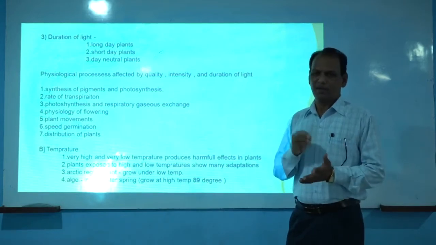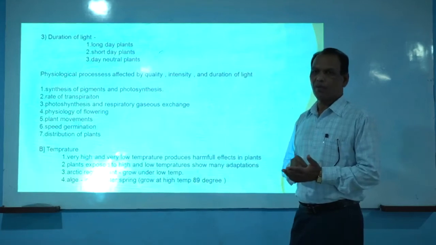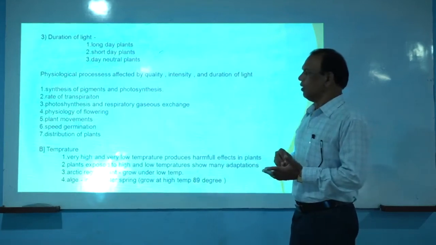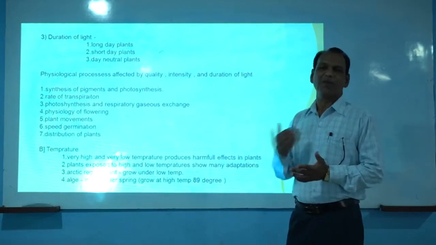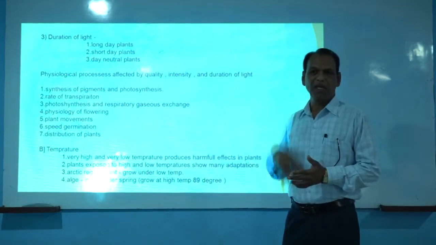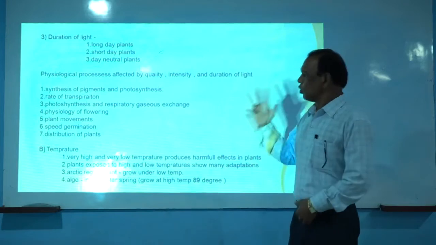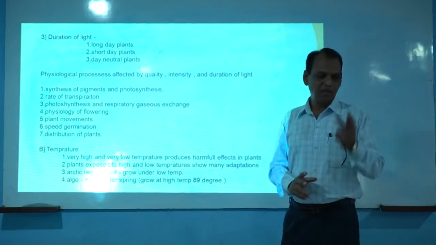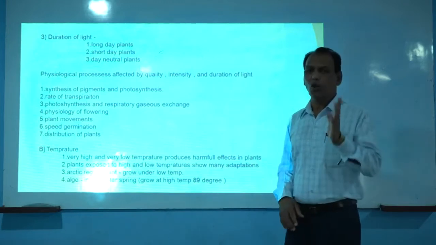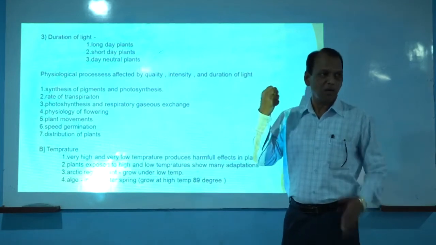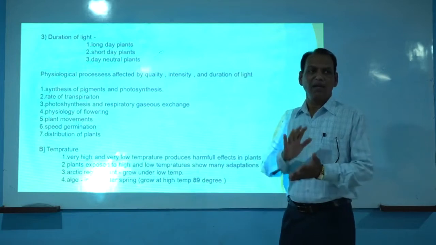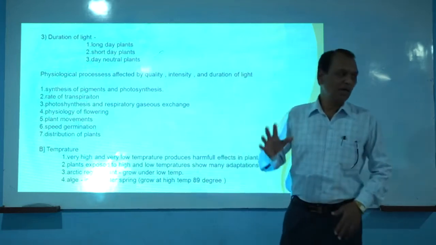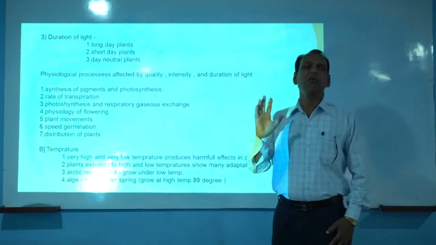Each and every green plant possesses pigments. The major pigments involved in the process of photosynthesis, the light harvesting pigments, are chlorophyll A, chlorophyll B, carotenes, and xanthophylls. Out of these, the major pigments are chlorophyll A and chlorophyll B. These pigments are commonly called light harvesting pigments. They absorb the light and convert it into chemical energy in the form of starch.